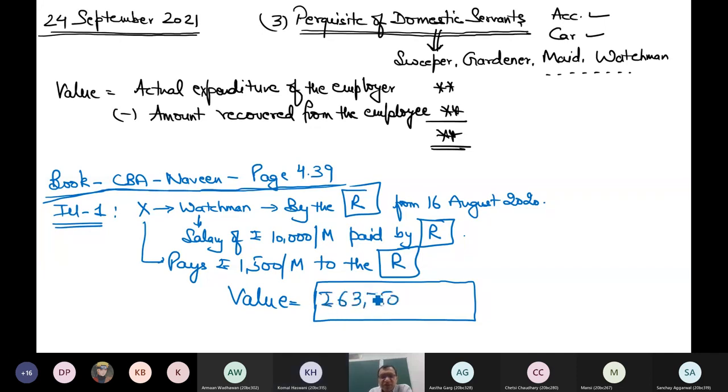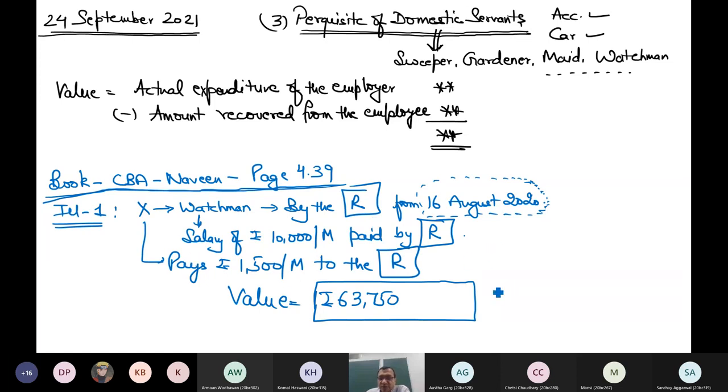Now month doesn't mean complete month in every perquisite case. It was complete only in case of car, and that too was calendar month. So don't apply that concept for every perquisite. Every perquisite has its own rules. Logically, if I was provided the facility from 16th August, the value calculation will start from 16th August.